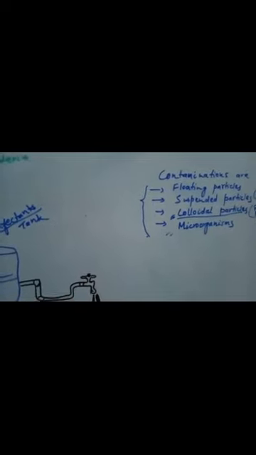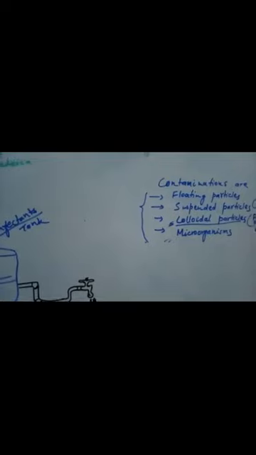Now you have colloidal particles like fine suspended particles and clay, which cannot be removed in the sedimentation tank. Those colloidal particles are very fine, so they are removed in the coagulation tank, where alum is used to settle down these fine suspended particles or clay particles, or you can say the colloidal particles.